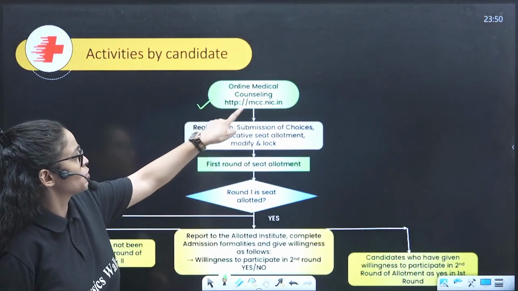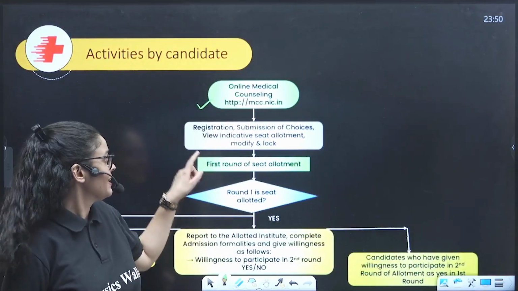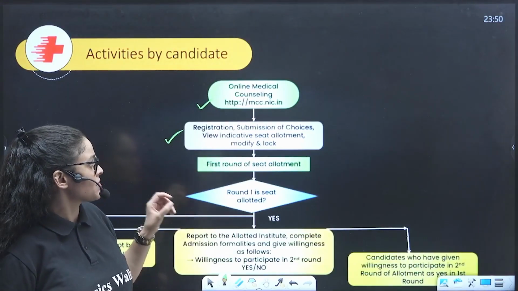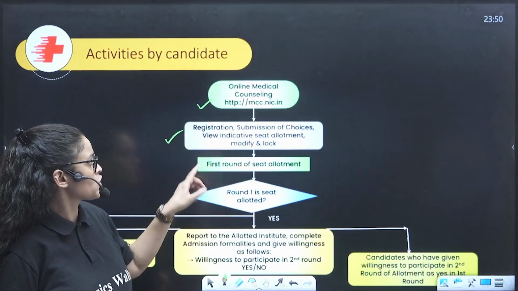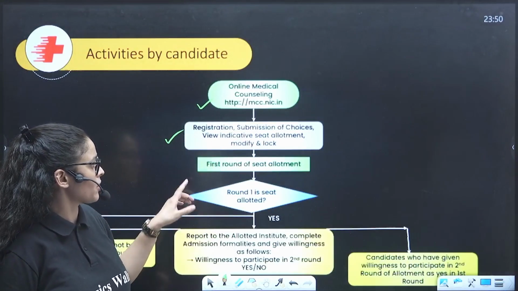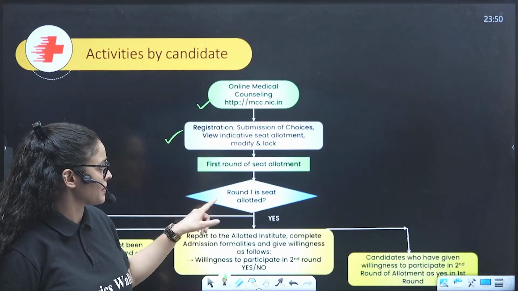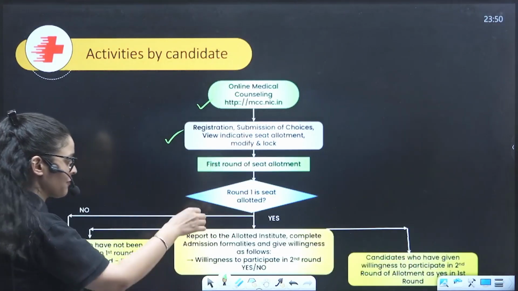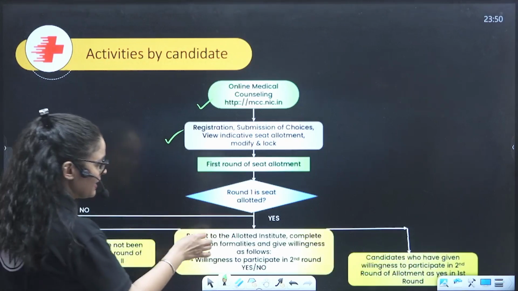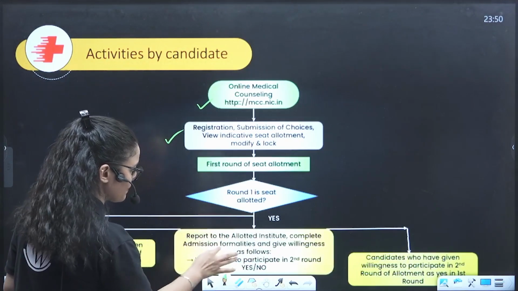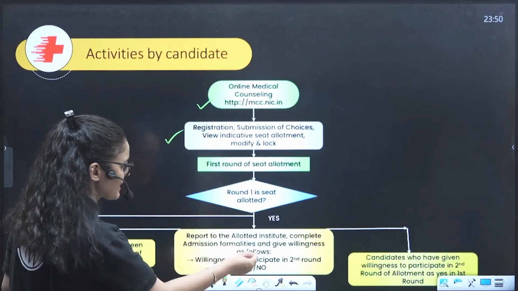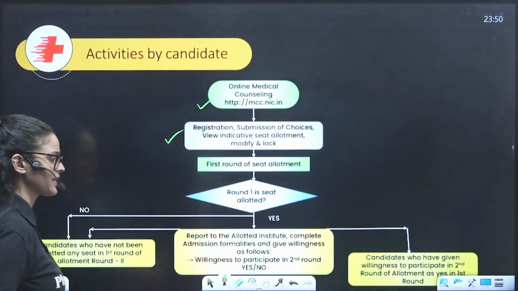You have to go to mcc.nic.in. You have to do the registration and submit your choices. You will get the seat allotment. The first round of seat allotment will happen. If you have got a seat in the first round, you can report to the allotted institute, complete the admission formalities, and give your willingness as follows: willingness to participate in the second round, yes or no.